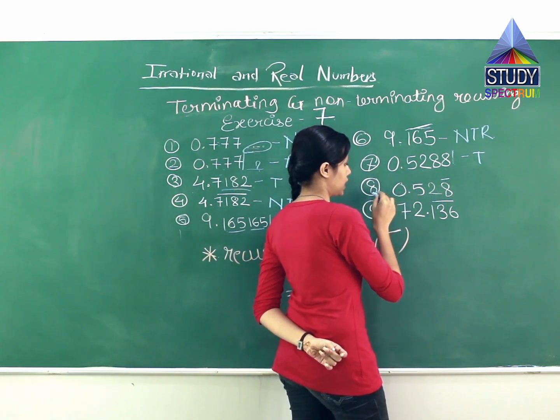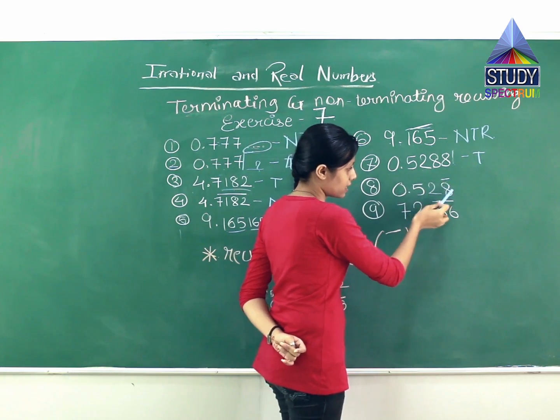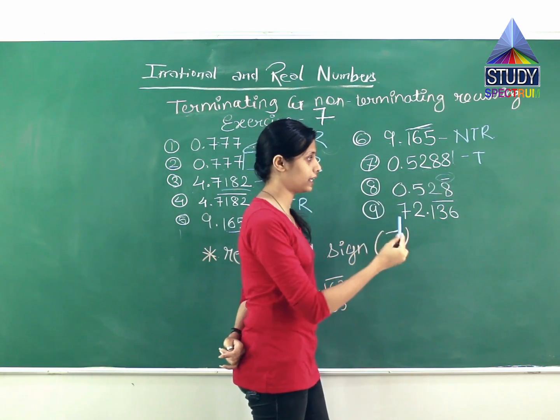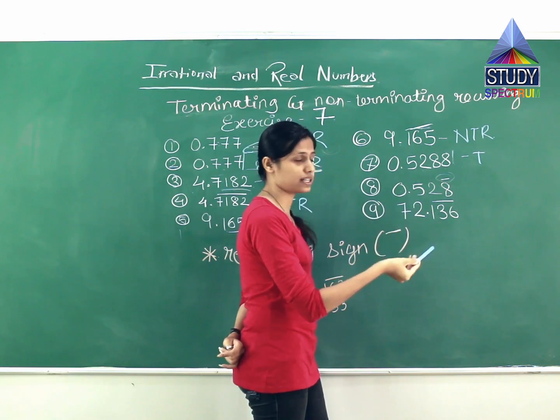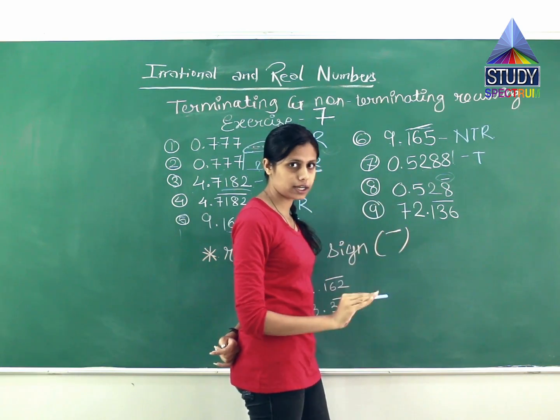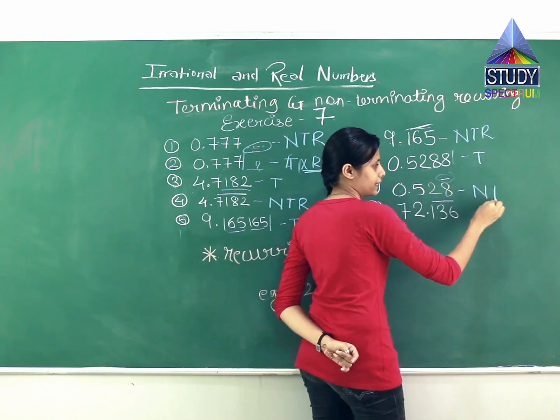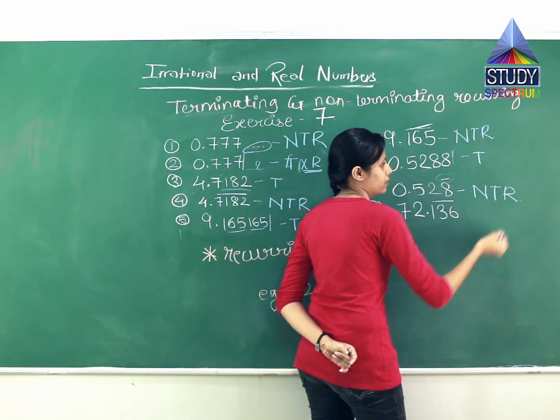The eighth example, where there is a bar above 8. See, what does this bar represent? The 8 goes on repeating. It repeats. It does not end. It does not terminate. So what is this? This is non-terminating and recurring.